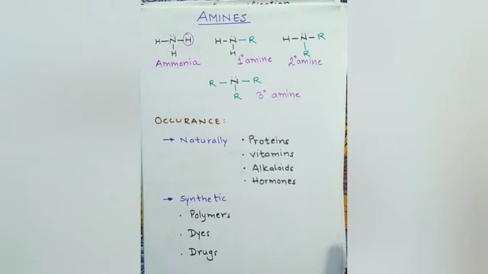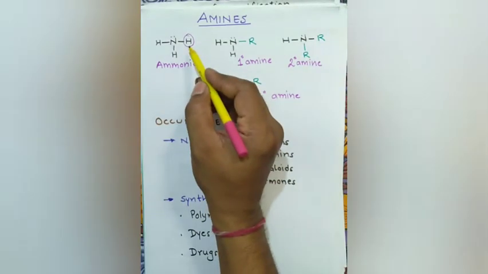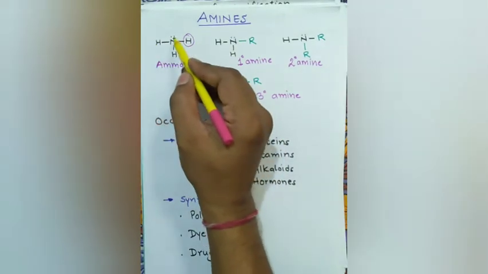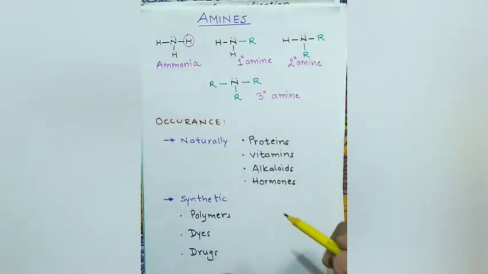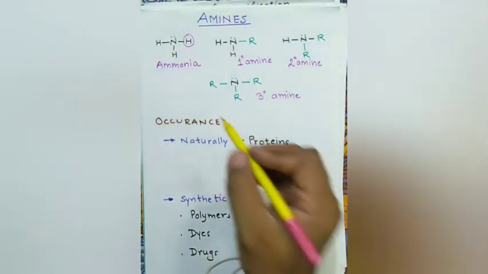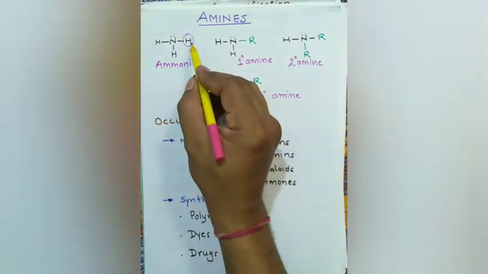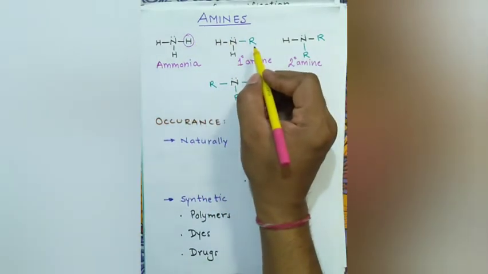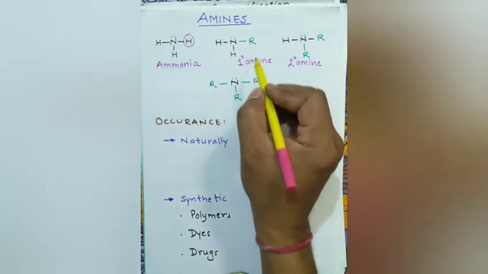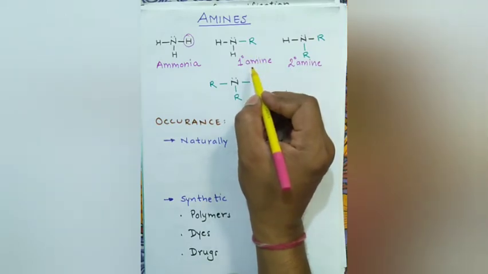Good morning, students. Today we will discuss amines. Amines are organic compounds that are formed by replacement of hydrogen from ammonia. As we all know, ammonia has three hydrogen atoms and an unshared pair of electrons, that is, a lone pair. When one of these hydrogens is replaced by an alkyl or aryl group, then it forms primary amines.